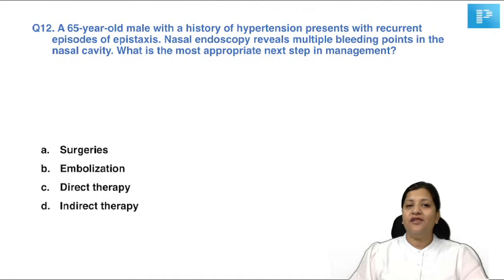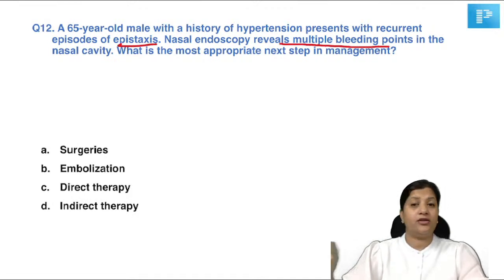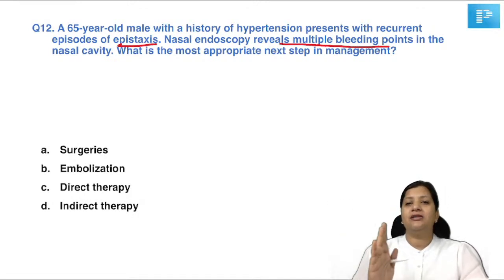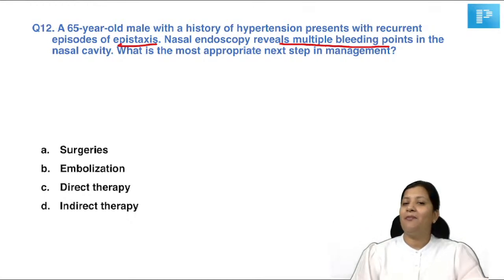Okay. A 65-year-old male with a history of hypertension presents with recurrent episodes of epistaxis. Nasal endoscopy reveals multiple bleeding points in the nasal cavity. So there is epistaxis and there are multiple points, no single point. What is the most appropriate step in the management? Surgery, embolization, direct therapy, or indirect therapy? I'll give you a clue.